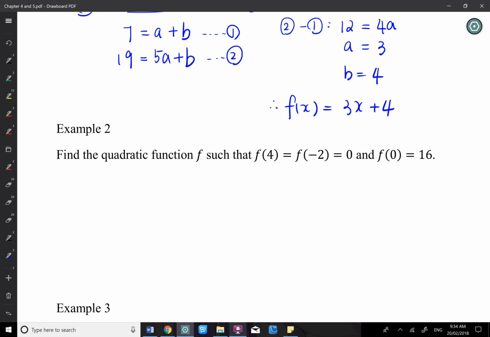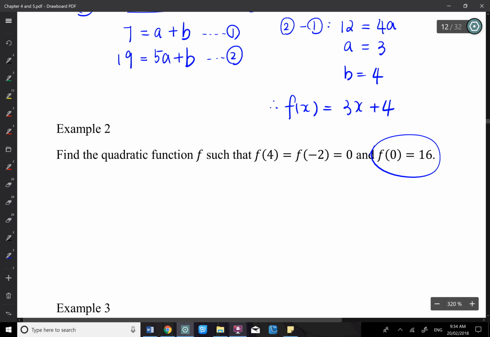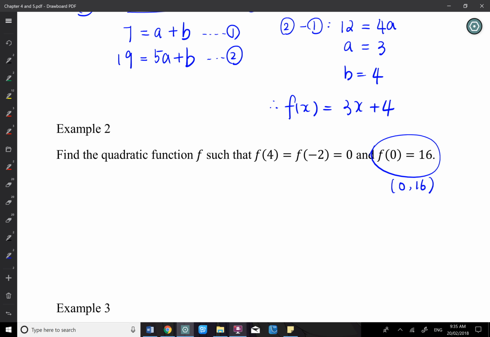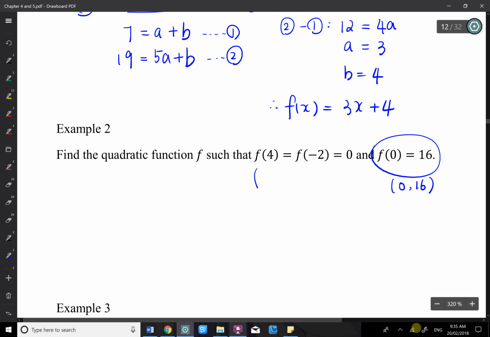I think the reason why you select general is because we have the coordinates (0, 16). So if you use general form, you can directly have the c value. But you still have two more values to solve, which are a and b. ax squared plus bx plus c, so you still have a and b to solve. If you look at this, f(4) equals 0, f(-2) equals 0 as well. Those are the 2 x-intercepts. So it's (4, 0) and (-2, 0).